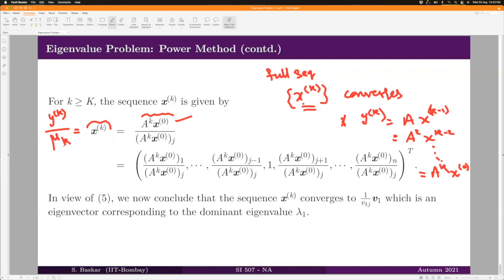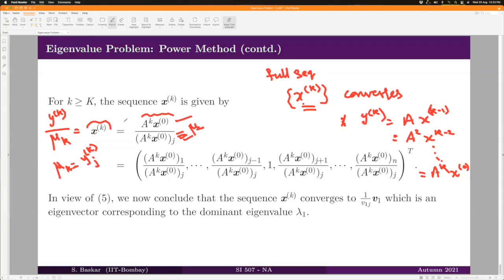So that is what we wrote here, divided by mu k. Mu k is nothing but the value of yk at j, where j is the index at which the maximum for yk is achieved, right? So that is precisely our notation here also. The jth index is the one at which you got the maximum norm. Therefore, this is precisely our mu, right?